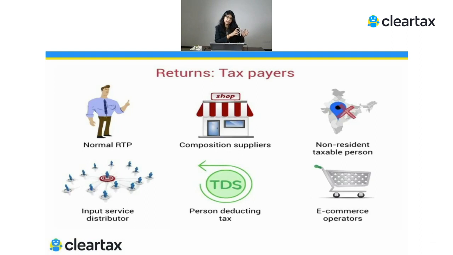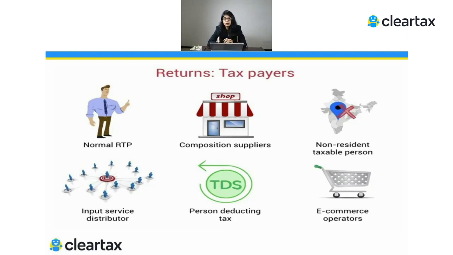So this e-commerce platform will make the payment, but he will deduct some amount. First, he will deduct the commission which he's going to charge from the supplier. Along with that, there's another important point which the e-commerce operator is going to deduct, that is TCS. At the rate of 1%, this person will also deduct TCS, which he needs to deposit to the government. So the e-commerce operator will deposit this amount to the government.